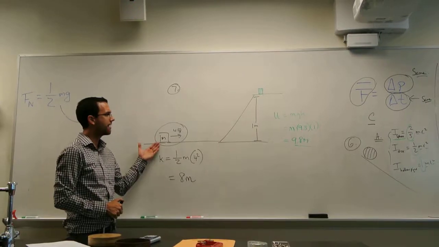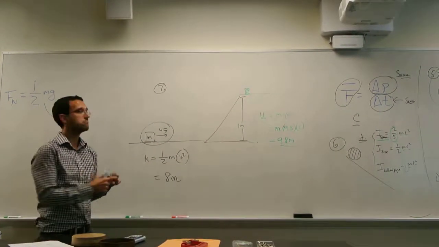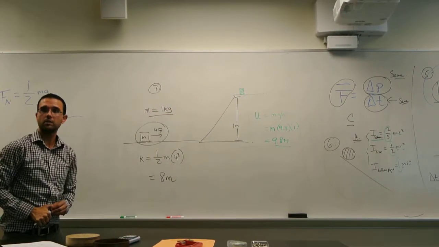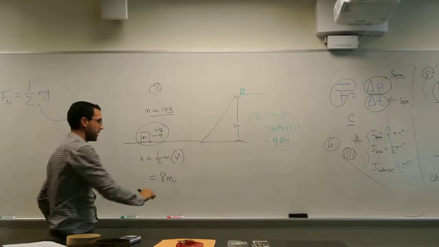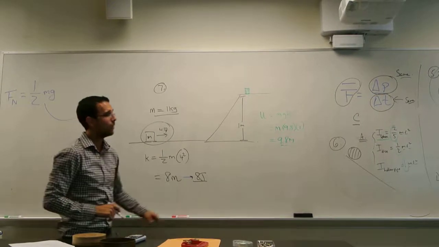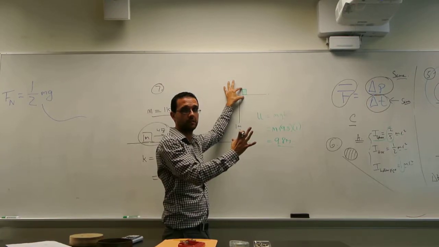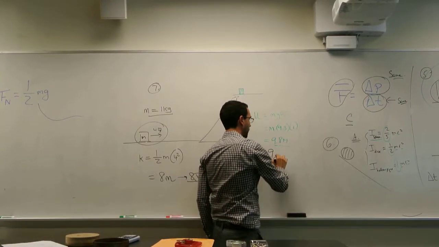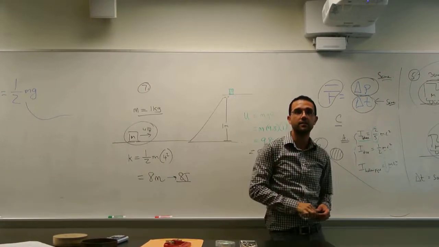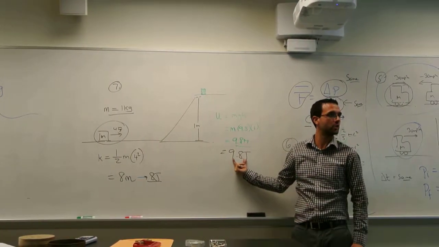So wait a second. I only have 8 times mass here and 9.8 times mass here. So let's just put a number there. Let's say the mass is 1 kilogram. So if I plug in 1 for m here, does everybody agree that means I have 8 joules of energy? How much would I have even if I reached the top and I stopped? I would have 9.8 joules. Do I have enough energy to get to the top of that hill? No. I do not. Because it costs at least this much energy to get to the top.